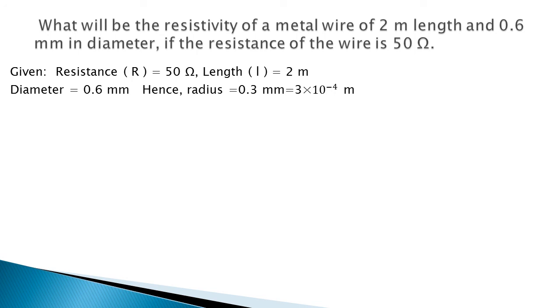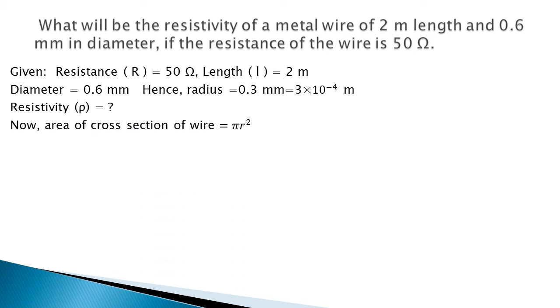Now let us first find the area of cross section of the conductor. This conductor is a wire, so the area of cross section can be calculated by using the formula pi r square. If you solve further, pi means 22 by 7, r means here 3 into 10 raised to minus 4 and its square, so 9 into 10 raised to minus 8. If you solve this further, you will get the area to be 2.826 into 10 raised to minus 9 meter square.